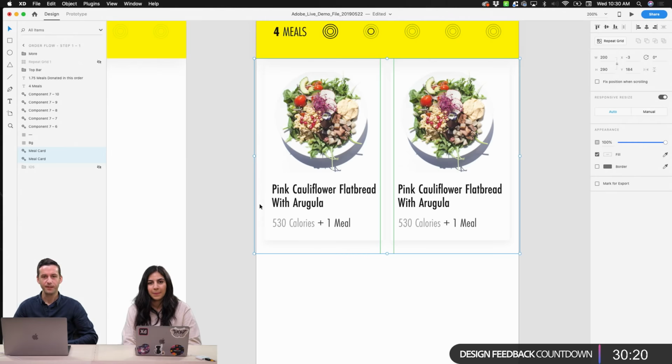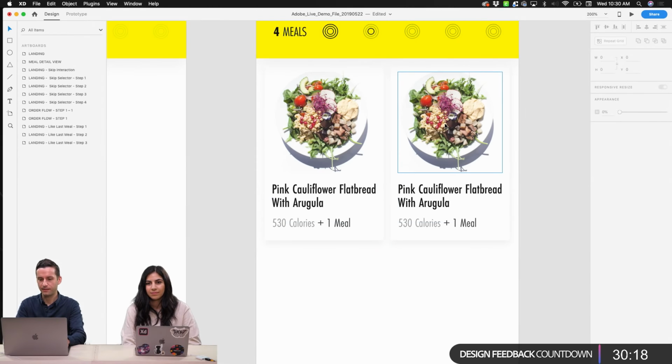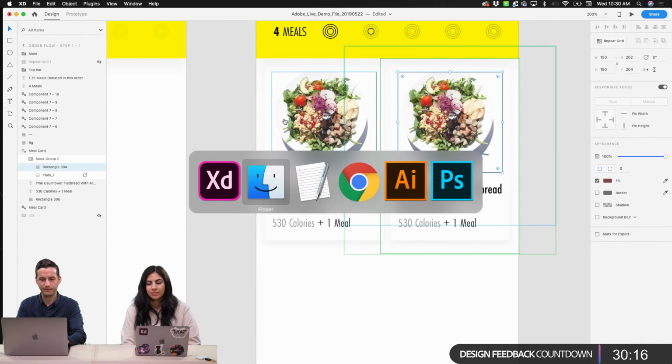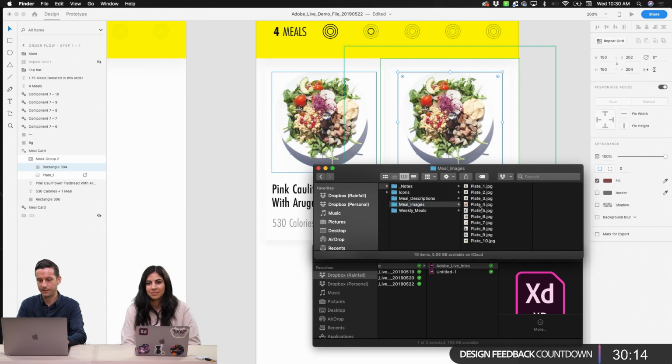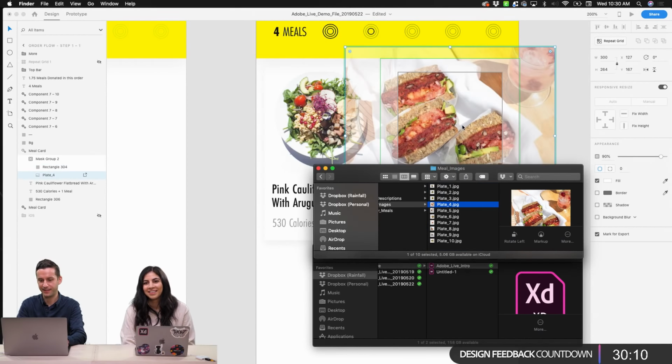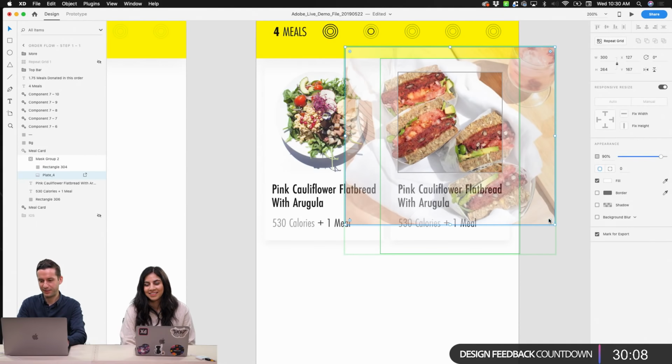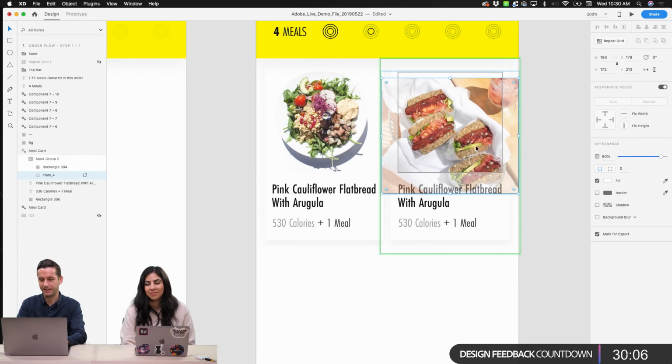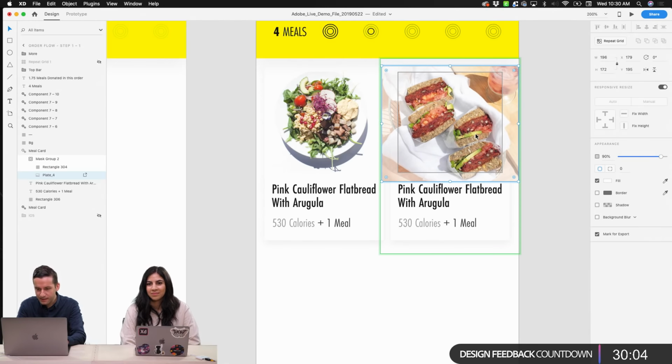Yeah. So I've got my two components here. Let's just, for the sake of visual difference, swap out some of the elements here. So we've got another plate. And this is a good example of using an image that's art directed in a completely different way here. So this is a sandwich.